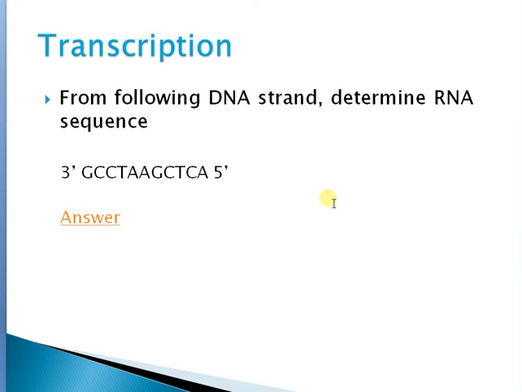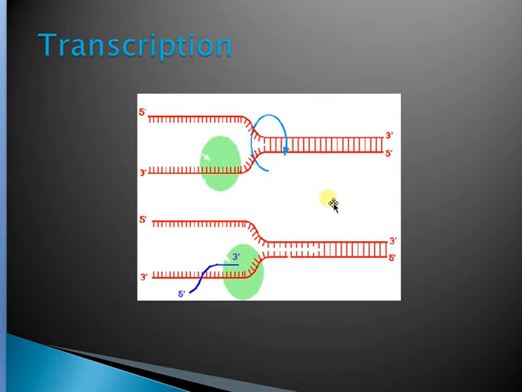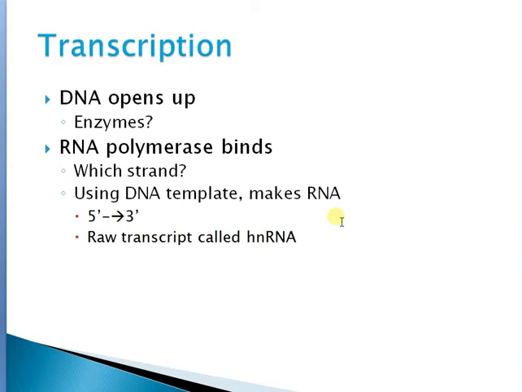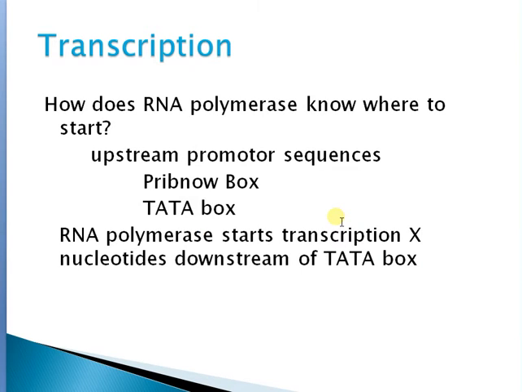This is how transcription converts DNA to RNA. DNA opens up with enzymes like RNA polymerase binding to the strand. Using the template strand, RNA is made 5' to 3', called heterogeneous nuclear RNA.